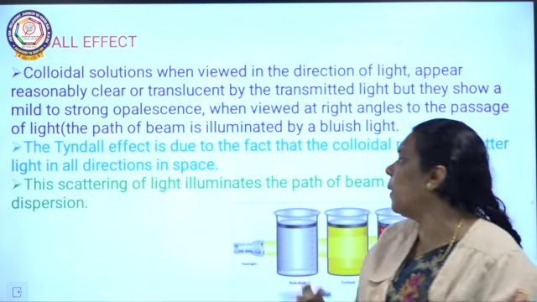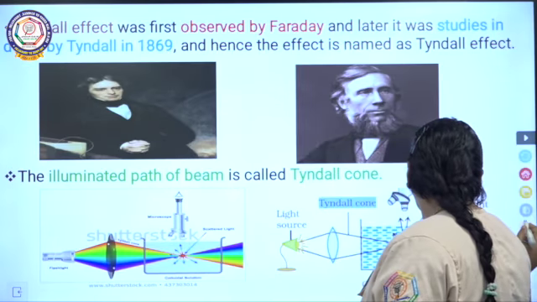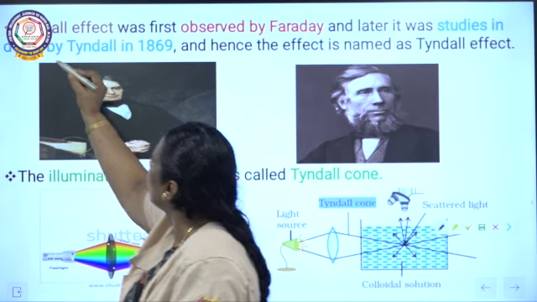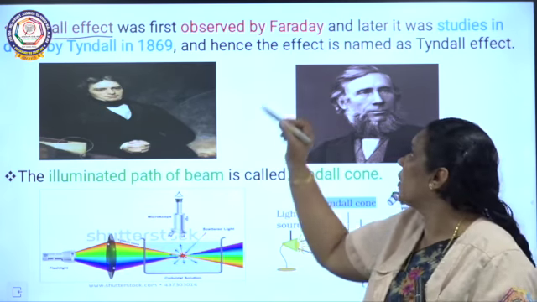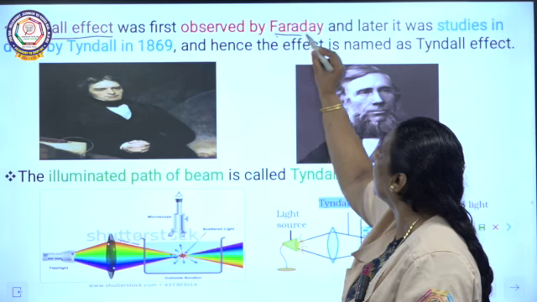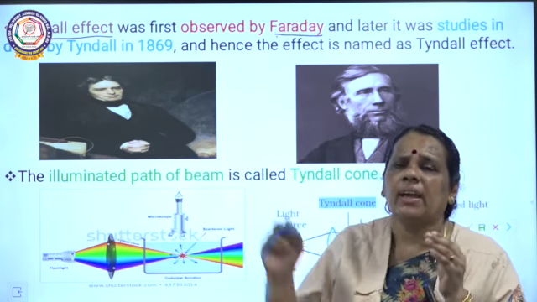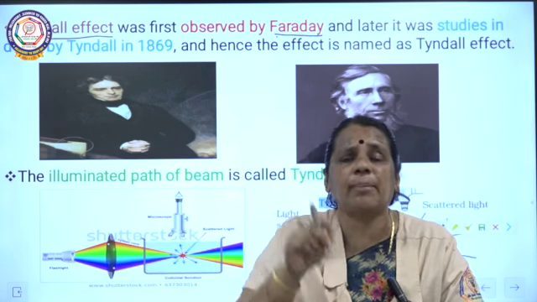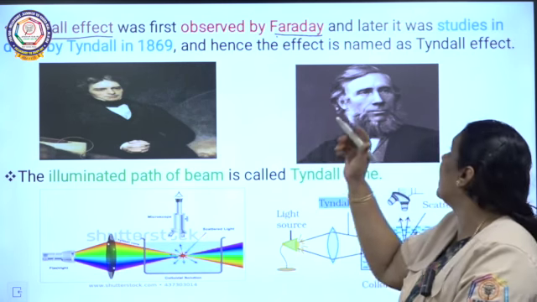The next property we are going to talk about is the Tyndall effect. What is the Tyndall effect? It was first observed by Faraday. It comes under optical properties.